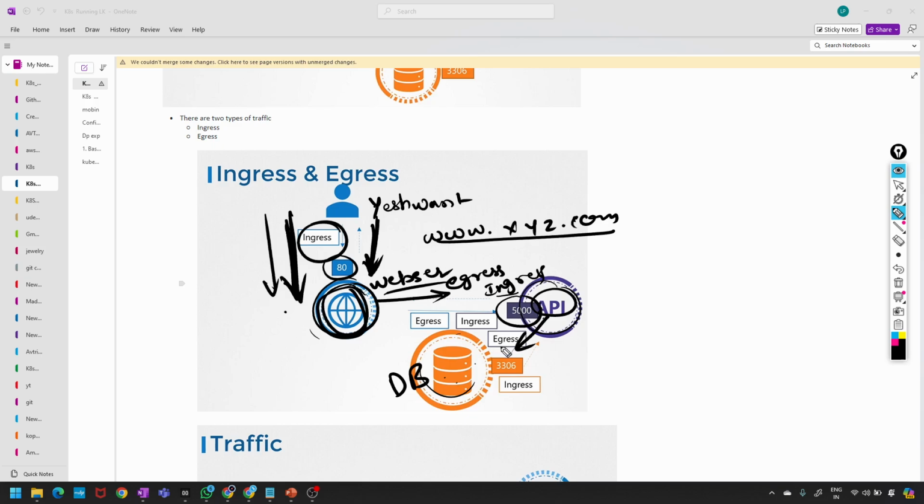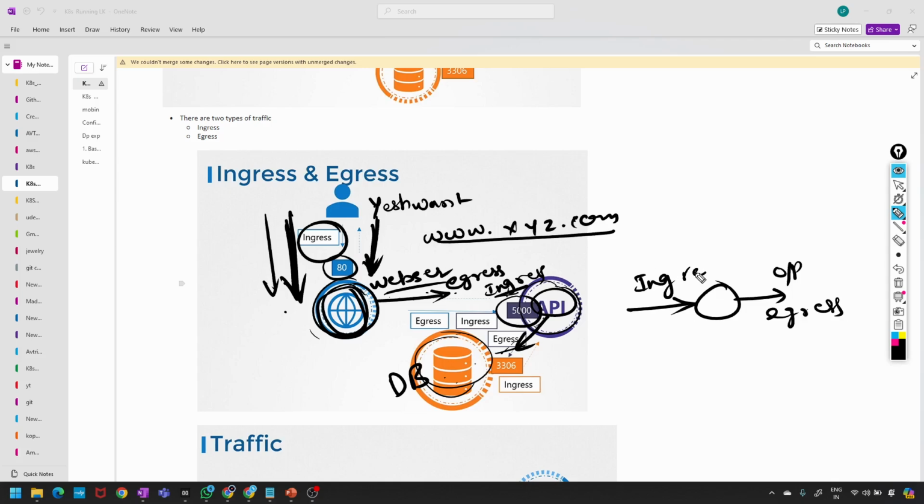Whatever output comes from the web server is Ingress to the API, and the API's output is Egress toward the database. So incoming is Ingress. That's what I'm trying to say. Output is Egress.